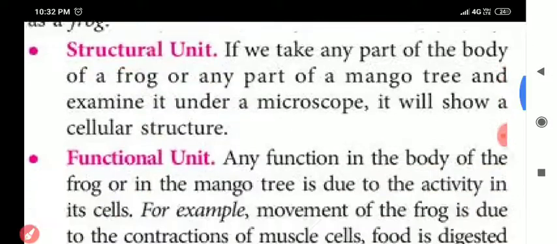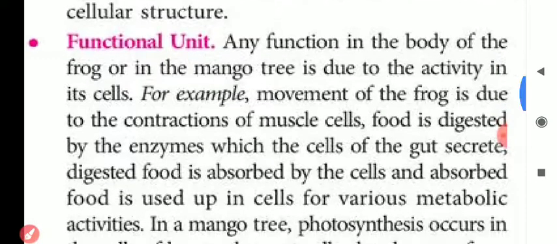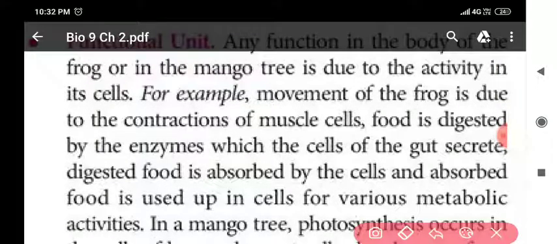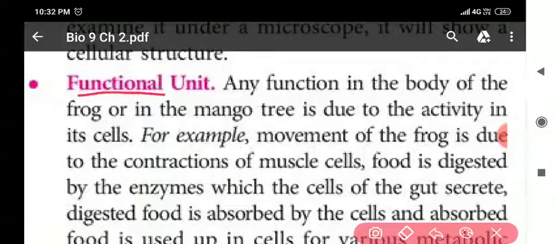Next, my dear students, the cell is the functional unit. We call the cell a functional unit because every function in a plant or an animal is done with the help of cells.